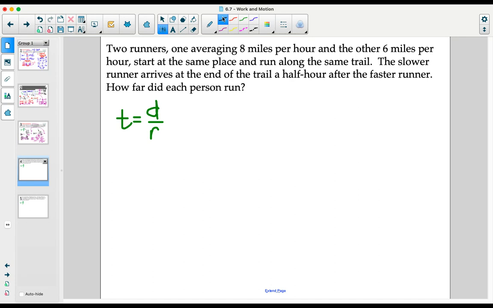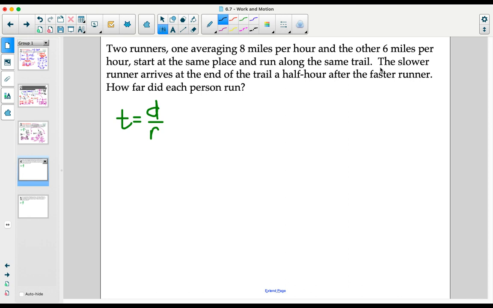For our next motion example, we have two runners, one averaging 8 miles per hour and the other 6 miles per hour, start at the same place and run along the same trail. It should be fairly obvious at this point that they're starting in the same place, running along the same trail, that they will not finish in the same amount of time. The person who's running 8 miles an hour is running faster than the person who's running 6 miles an hour. There's no way that they could finish at the same time.